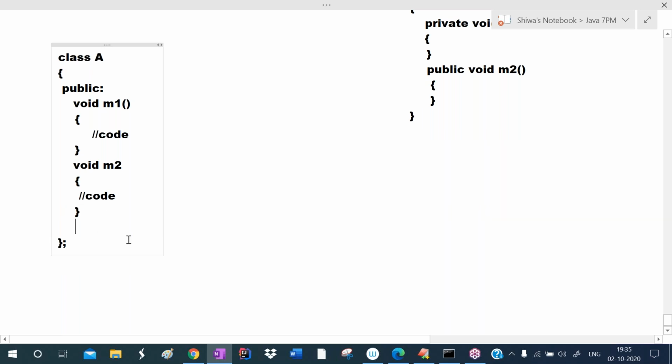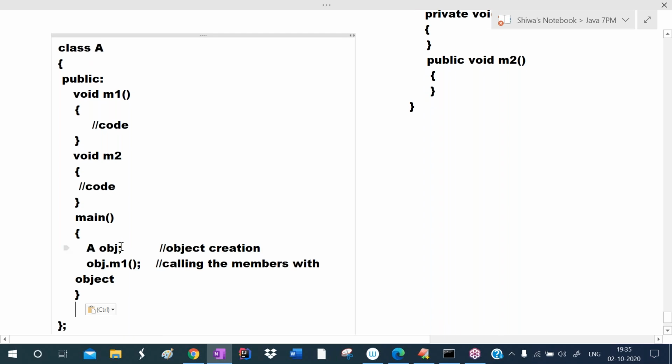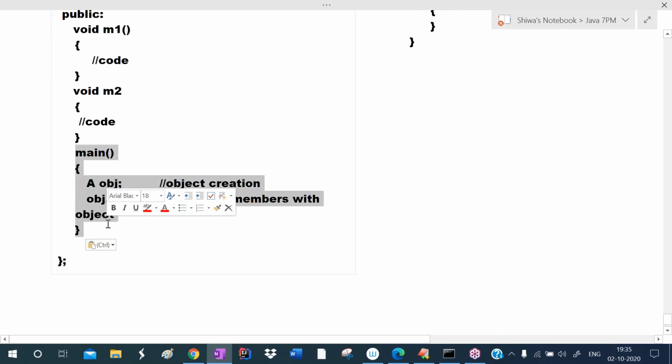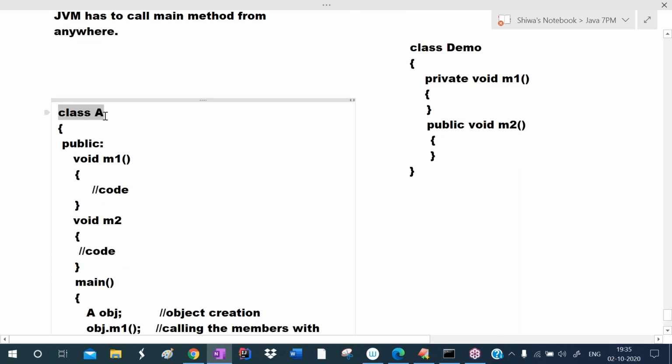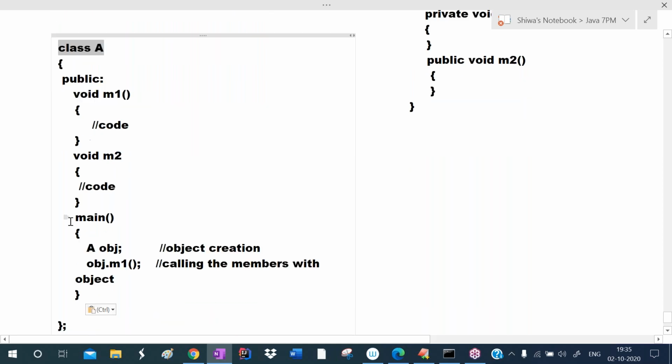Assume that we are defining this main method inside the class now. Now this main is a member of class A. If you define this main method inside the class, an object is required to call this main method. So we have to create an object of class A. With the help of an object only can we invoke these methods.